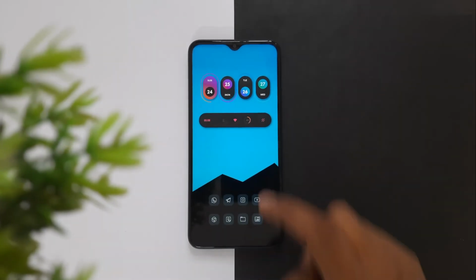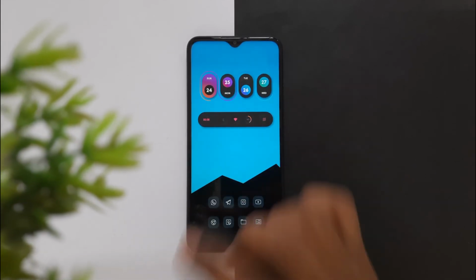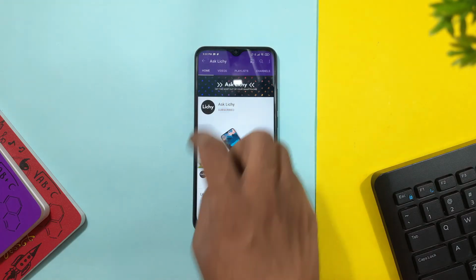Guys, these are the top useful secret Android apps that I wanted to share with you in this particular video, and none of these apps are brand new, but I think these are the apps that we wanted to use.